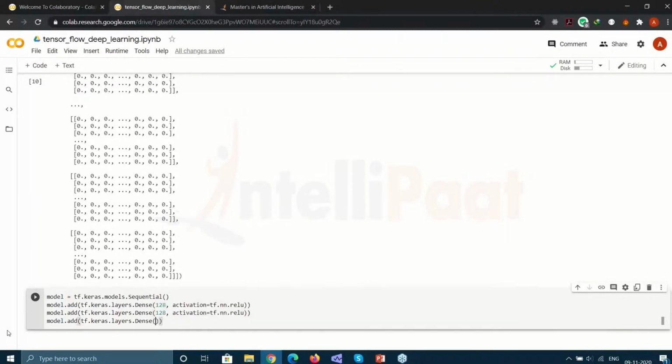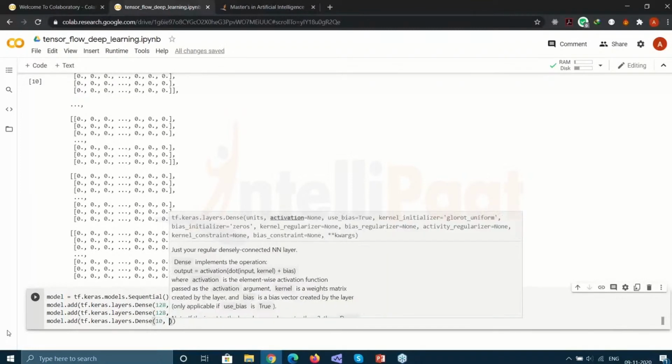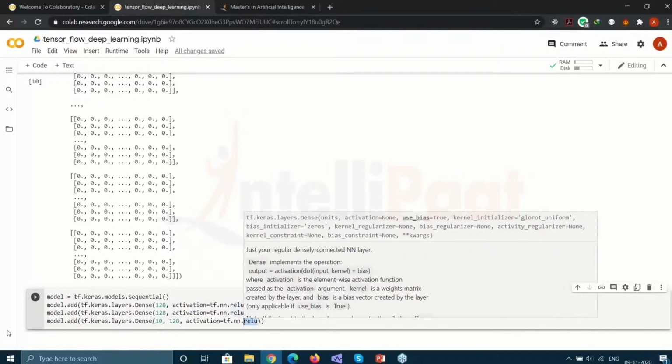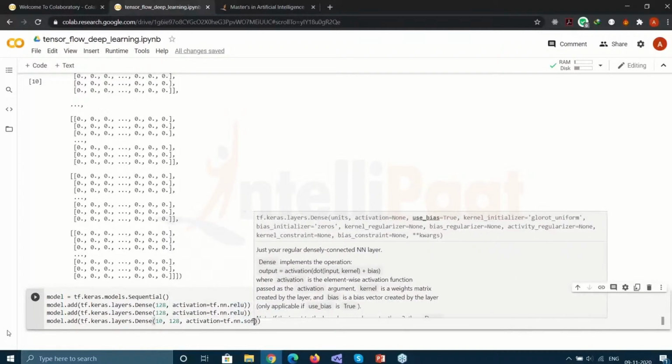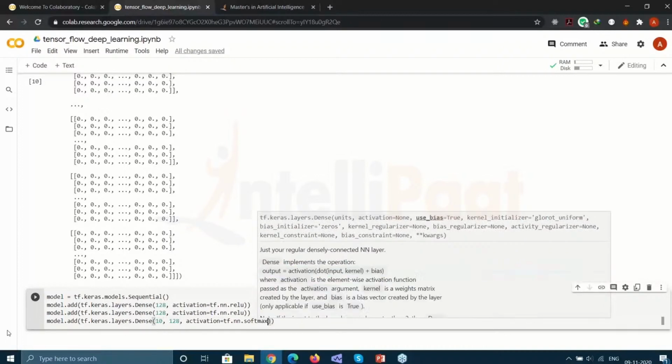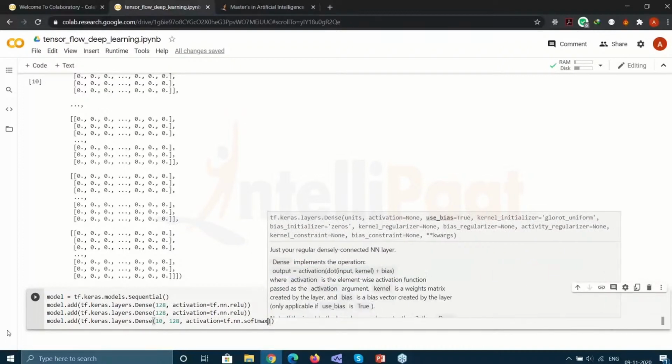Now the third one is going to be a little different. It's going to have 10 because this is the output layer and I want the output to range from 0 to 9, so 10 values. And the activation is going to be softmax. This is what the output layer always has as its activation. So we have the softmax layer.